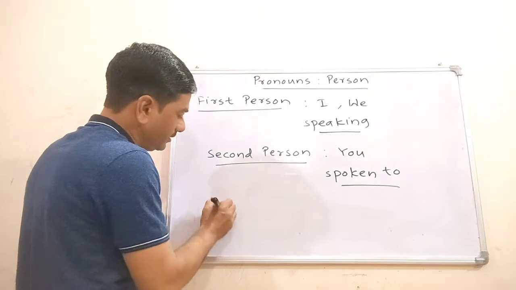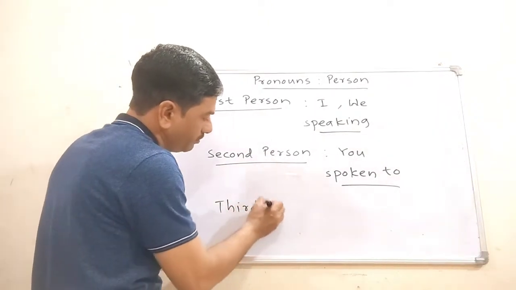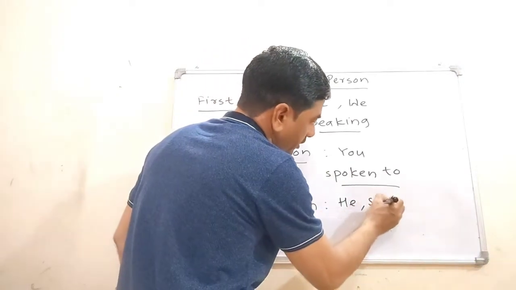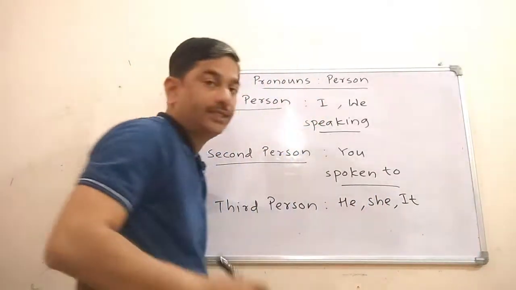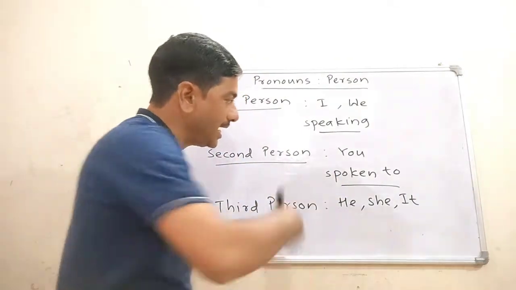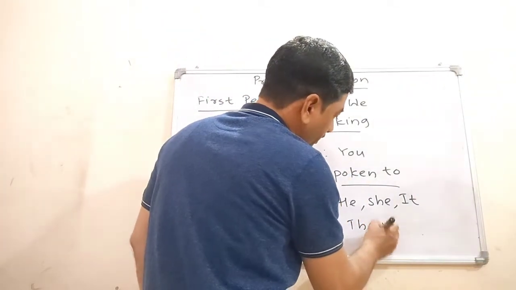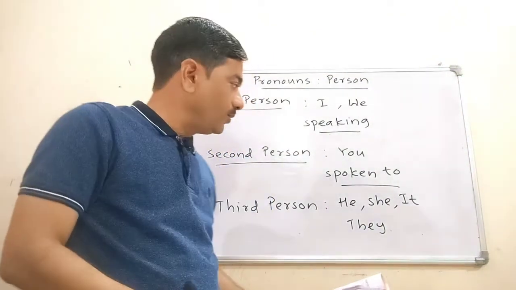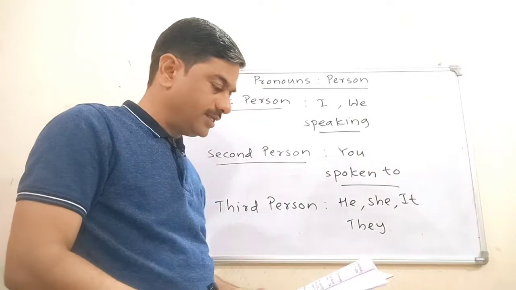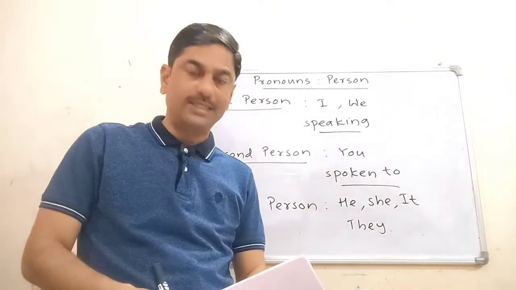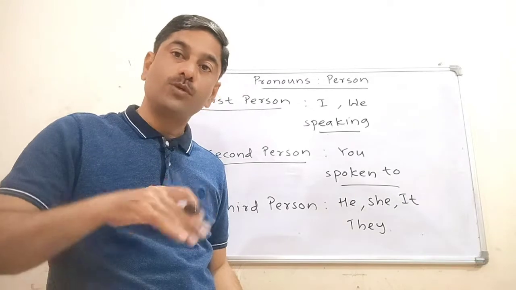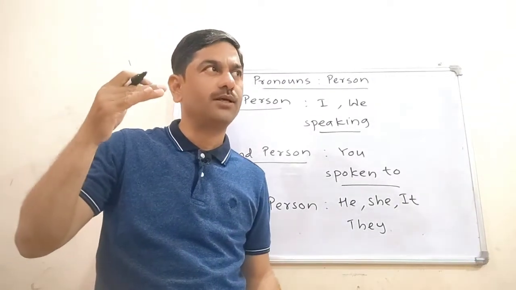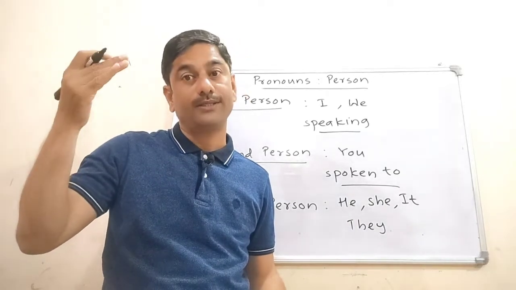And third person: he, she, it. Third person singular is he, she, it, and their plural is they. So we can see they stand for person, animal, or things. Spoken about, we speak about a person, about an animal, or about a thing.